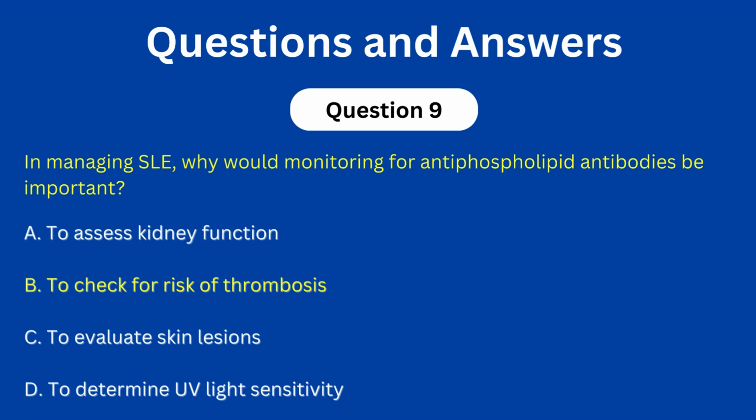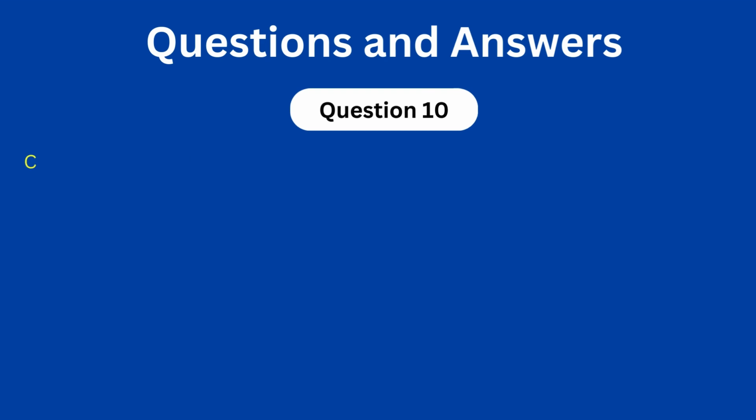Monitoring for antiphospholipid antibodies is crucial to assess the risk of thrombosis. Antiphospholipid antibodies are associated with an increased risk of both arterial and venous thrombotic events in systemic lupus patients. Their presence can significantly influence the management strategy, emphasizing the need for potential anticoagulation therapy and close monitoring for signs of thrombosis.